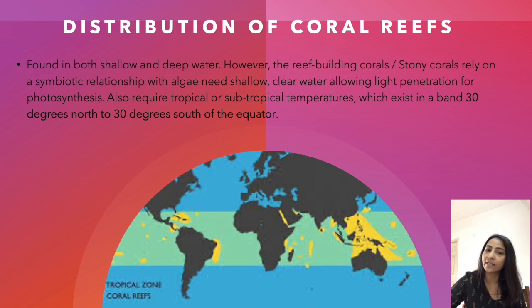As we have seen the necessary conditions for the survival and growth of coral polyps, here you can see the distribution of coral reefs. They are mostly distributed to the 30 degrees north and south of the equator. So you can see in this world map, they are in the tropical regions, 30 degrees north and south of the equator.